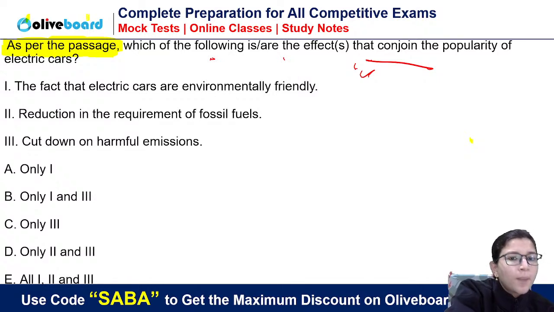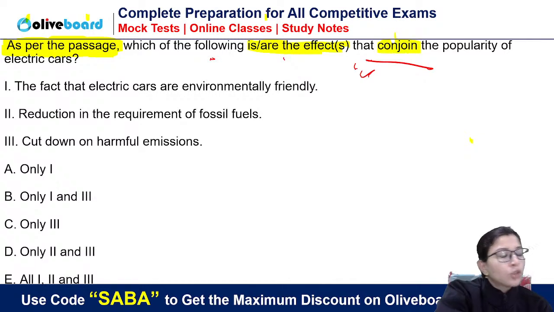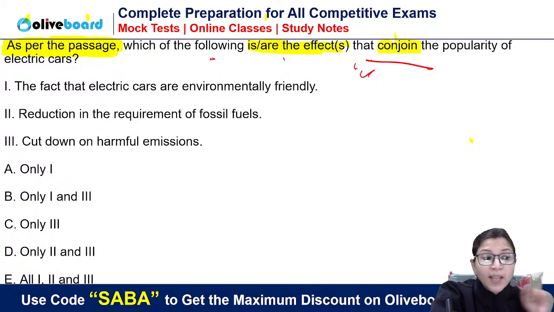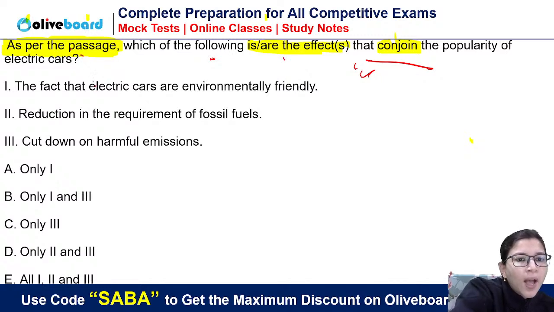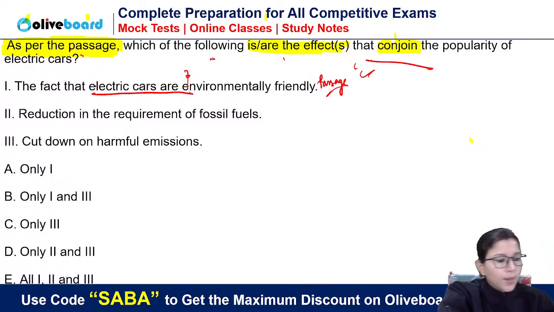Okay. So, as per the passage, which of the following is or are the effects that conjoin the popularity of electric cars? Okay. So, as per the passage, you have to write, not as per your common sense. Now, the first option, it's a fact. First option, the fact that electric cars are environmentally friendly. We all know this. But is this given in the passage anywhere? Are we talking about electric cars being environmentally friendly? So that is why it's a fact but not mentioned in the passage.